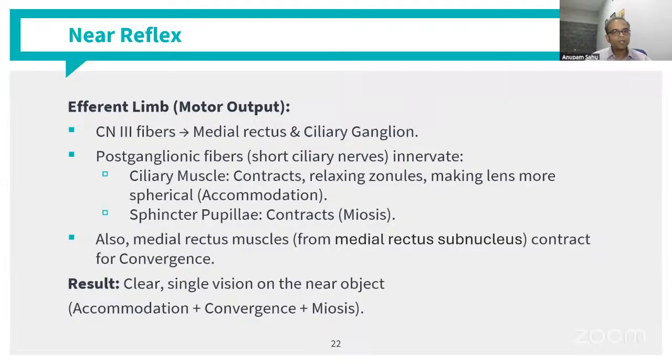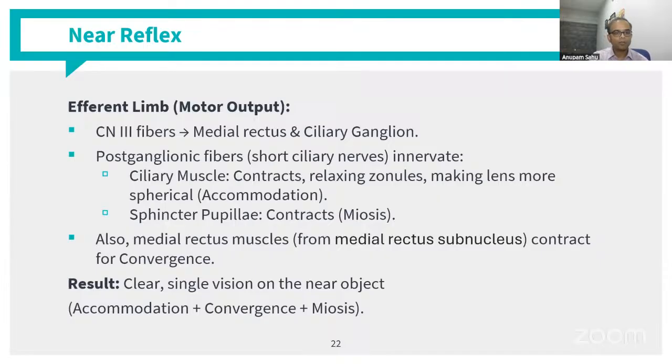And sphincter pupillae contracts, which leads to a miosis. And this miosis helps us in providing a depth of focus for near. And medial rectus muscles, it goes from the medial rectus subnucleus, which then contracts for the convergence which is needed. Otherwise, we'll always have diplopia for near. Okay, so the result is a single clear vision of the near object with a good depth of focus.